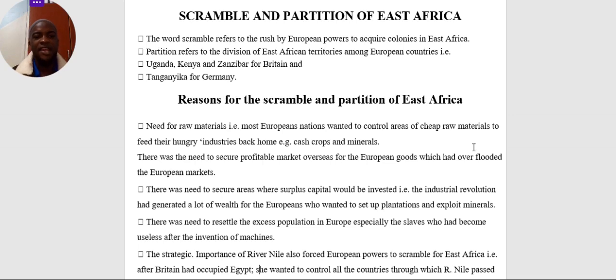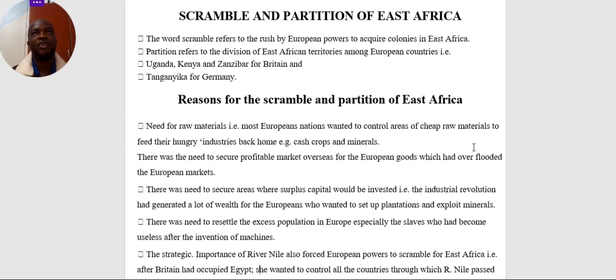One, the need for raw materials. This is one of the factors that made many of the European powers rush for African territories. Most European nations wanted to control areas that had cheap raw materials to feed their hungry industries at home.